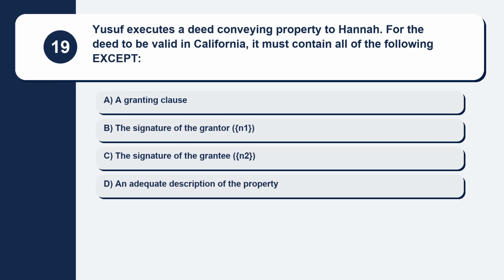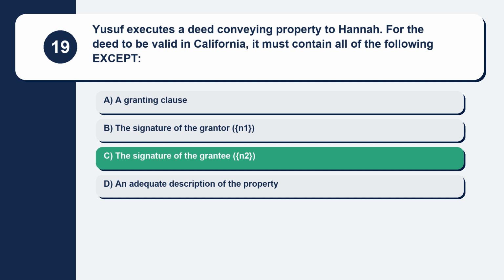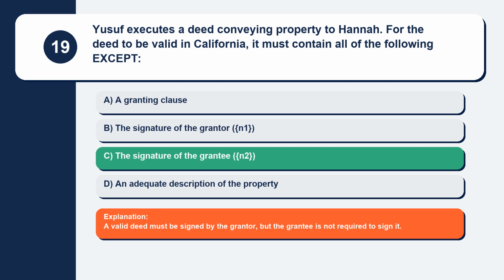Question 19. Yusuf executes a deed conveying property to Hannah. For the deed to be valid in California, it must contain all of the following except. Here are your options. Option A, a granting clause. Option B, the signature of the grantor, Yusuf. Option C, the signature of the grantee, Hannah. Option D, an adequate description of the property. The correct answer is option C, the signature of the grantee, Hannah. Explanation: a valid deed must be signed by the grantor, but the grantee is not required to sign it.